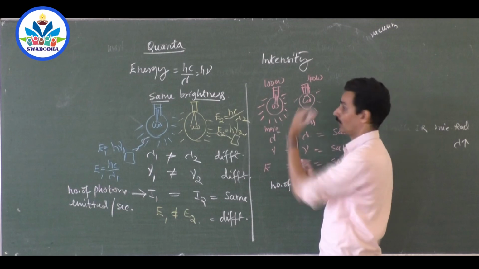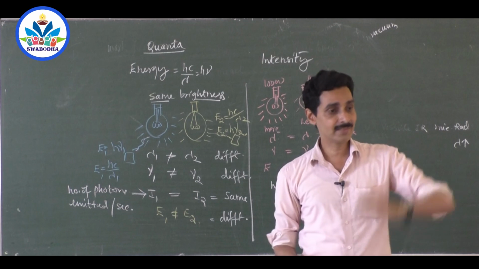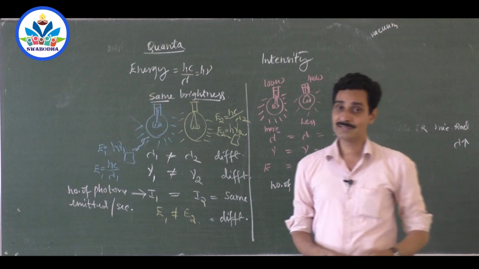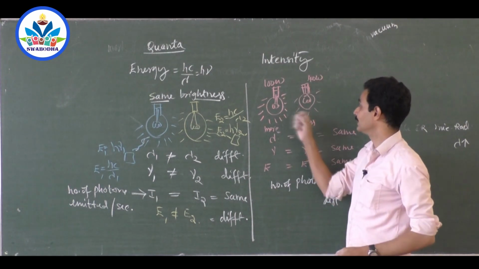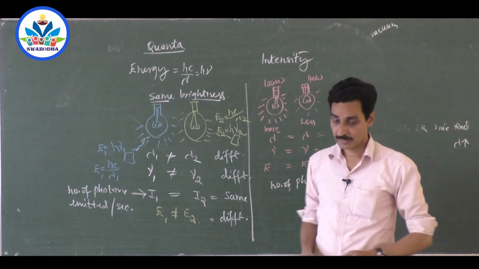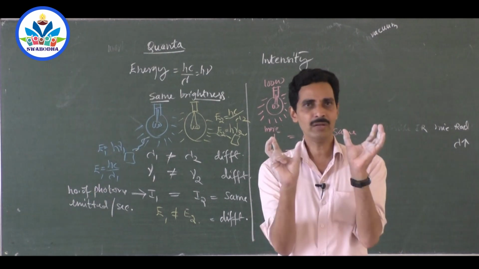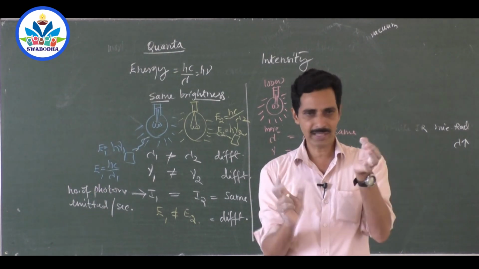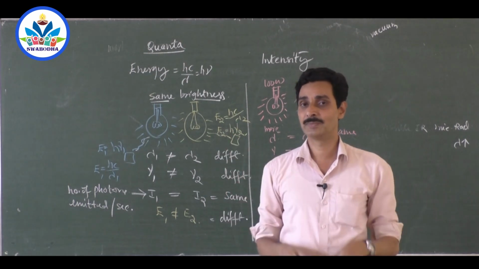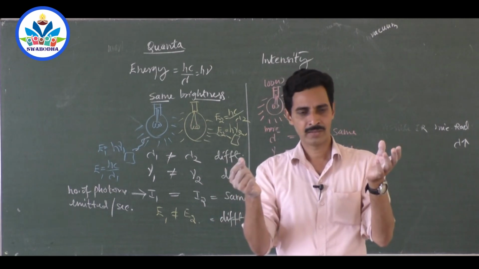But if you take one photon from here and one photon from here, the photons are identical because both have the same wavelength. Intensity is energy emitted per second per unit area. So you must have a very clear idea about this. Remember, every source of light emits packets of energy. When you compare two bulbs, if one packet of energy and another packet of energy are identical, then the wavelength of light from each bulb is the same.